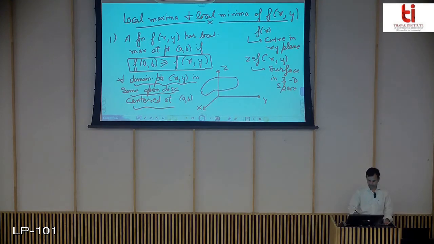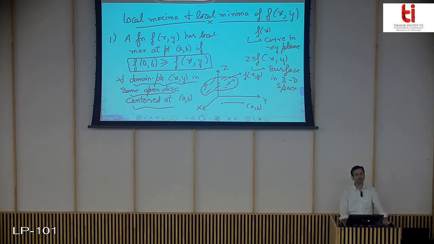This is the surface f(x,y). Since some point AB is here, this point AB is on the xy plane. It is a point on the xy plane.